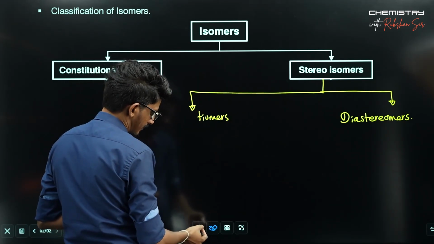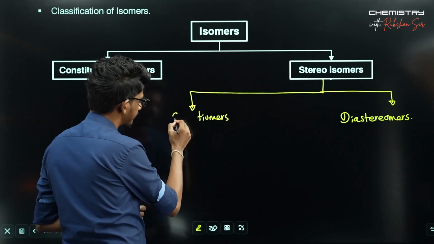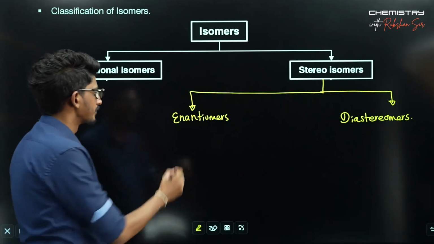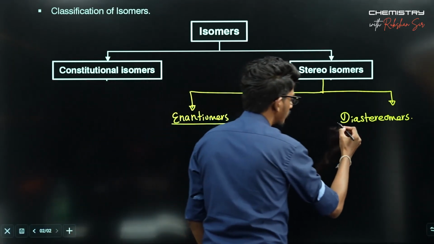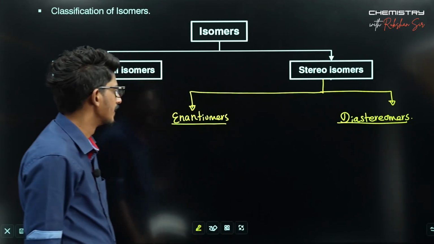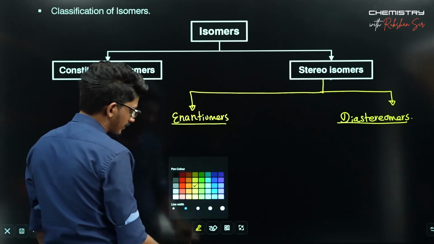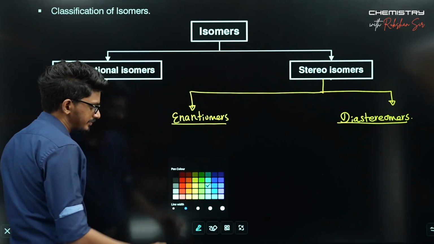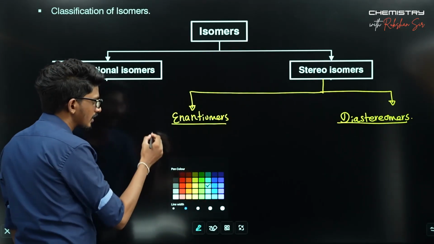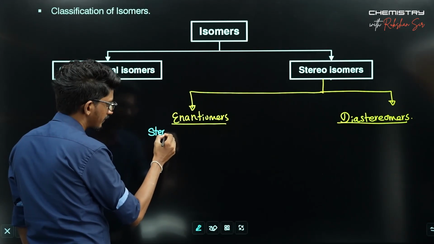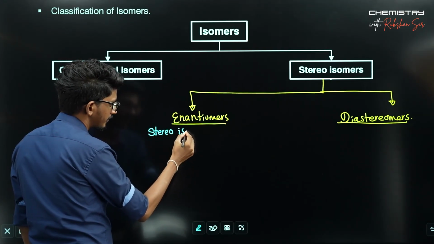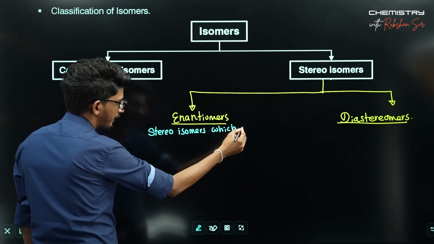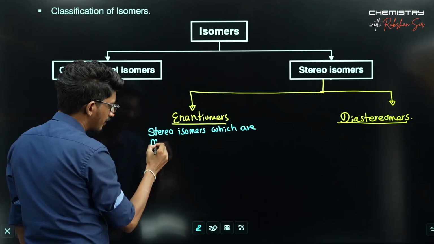Okay. We'll discuss these two kinds. Enantiomers are the compounds which are mirror images of each other. So enantiomers are stereoisomers which are mirror images of each other.